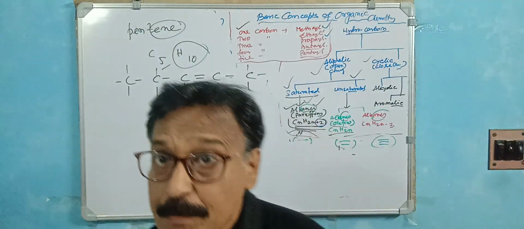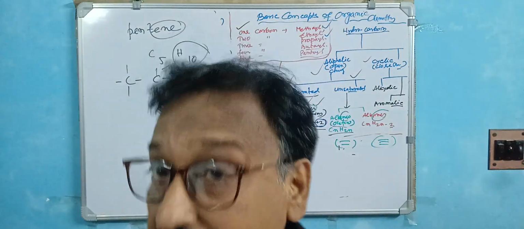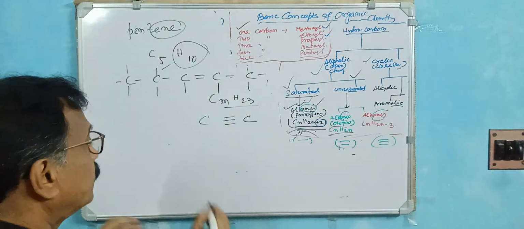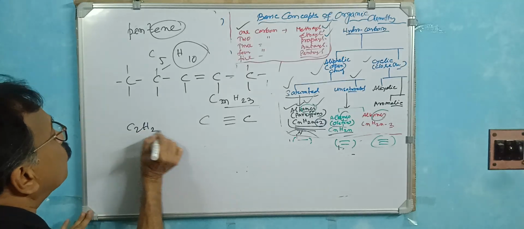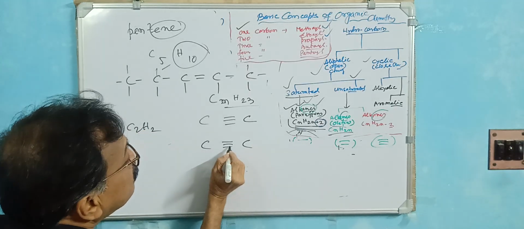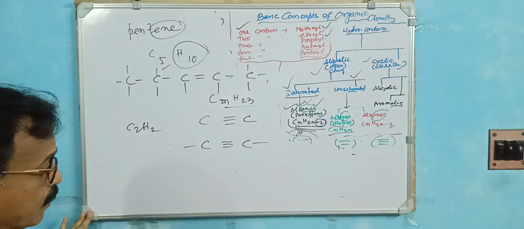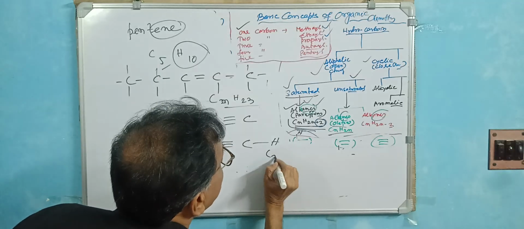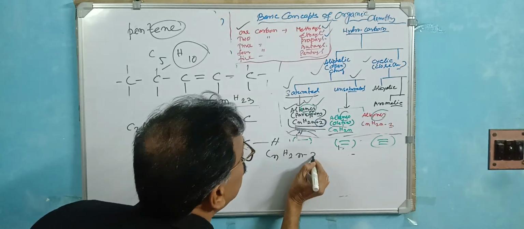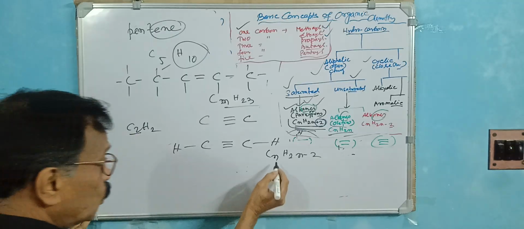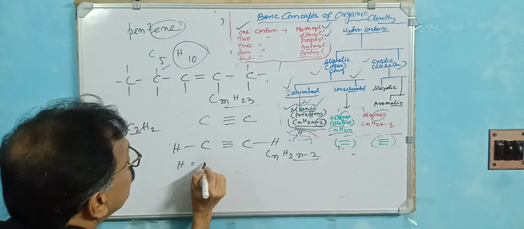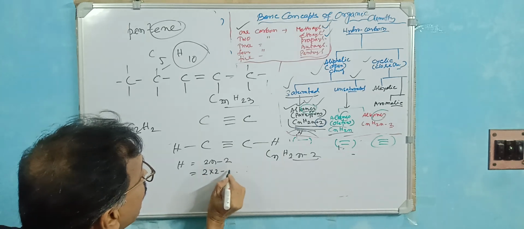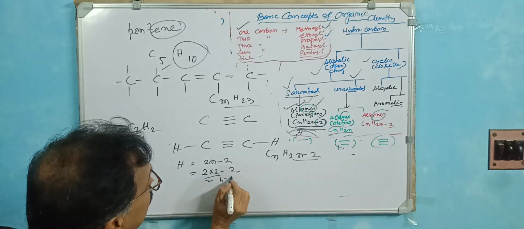Now the last one is alkyne. Alkyne means the triple bond. That means, for example, C2H2. If the triple bond is there, with 3 bonds, one hydrogen here and one here. The general formula is CnH2n minus 2. What is the number of carbon here? 2. So H is 2n minus 2. N is 2, so 2 into 2 minus 2, that is 4 minus 2, 2.